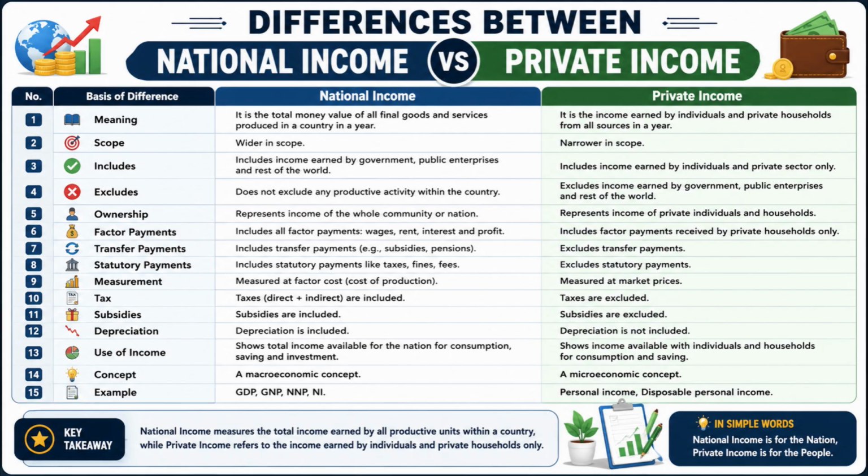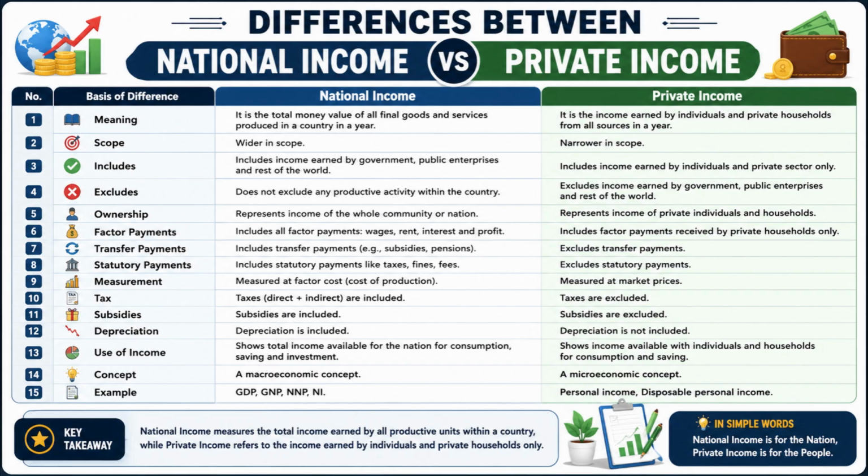Number 7. National income generally excludes pure transfer payments because they are not earned through production, whereas private income includes transfer payments such as pensions, scholarships, and social security benefits received by individuals. Number 8. National income considers income generated through productive activities, whereas private income also considers certain non-productive receipts received by households. Number 9. National income is mainly measured using national accounting methods, whereas private income is measured by calculating income received by the private sector.